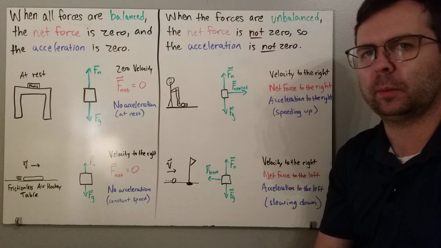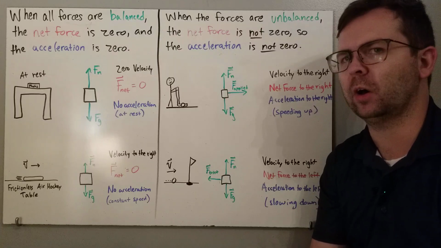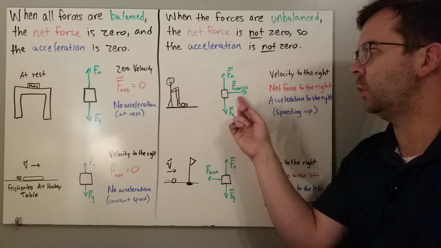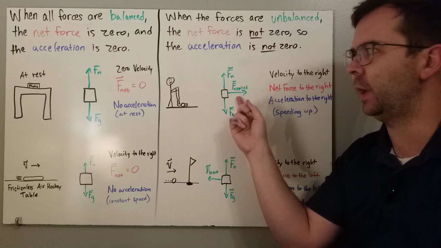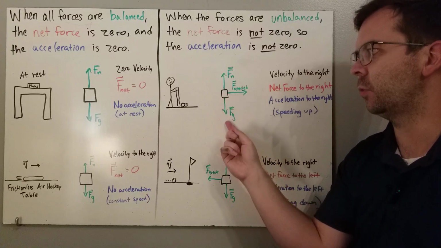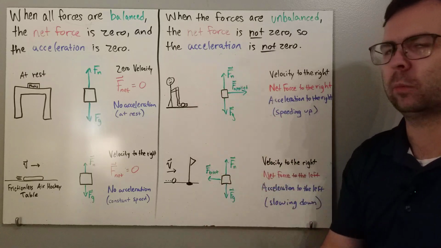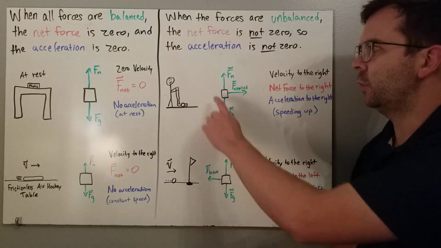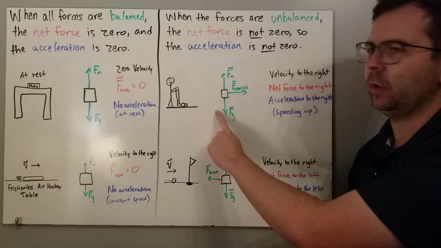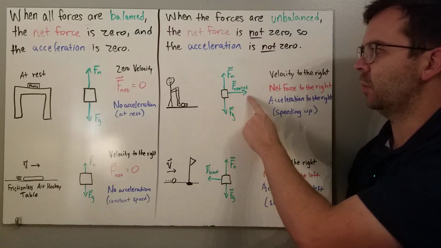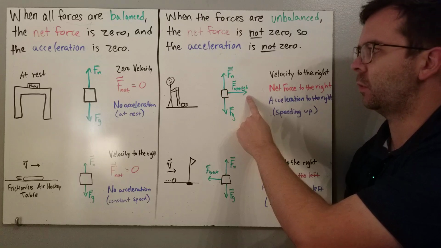So let's say you're going to your local mini golf course and you putt a ball. So as you're hitting the ball, you apply a force on the ball to the right. The ball also has some weight, and the ball is also supported by the green. The normal force balances the weight. So these two forces, normal and gravity, often balance each other and cancel each other out. And all that's left over is the applied force to the right.